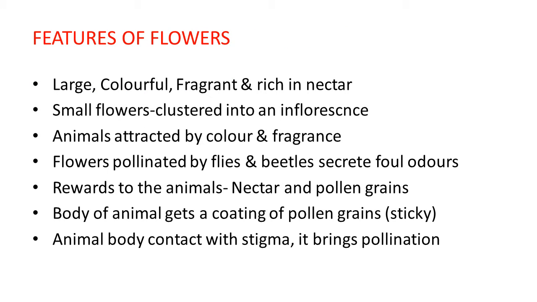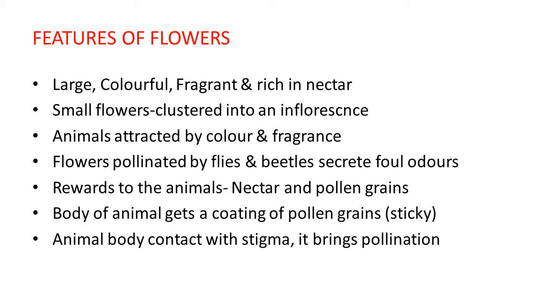As you know, when pollination takes place through wind or water, plants, especially flowers, show some features to achieve this mechanism. Here also, when pollination takes place through animals or insects, the flowers of the plant species show some special features.